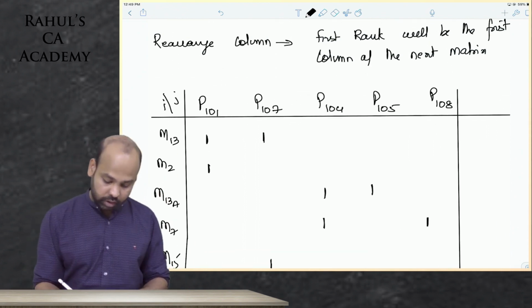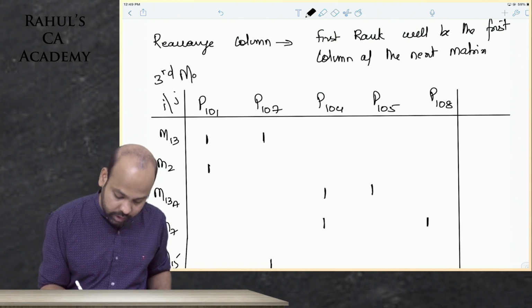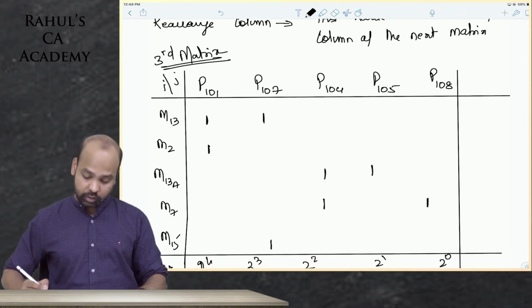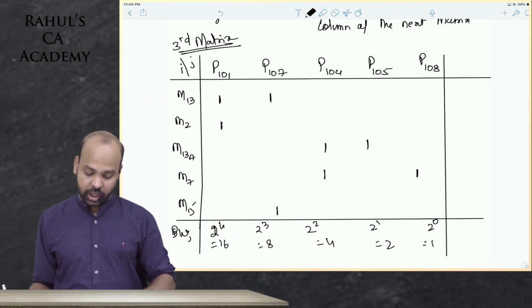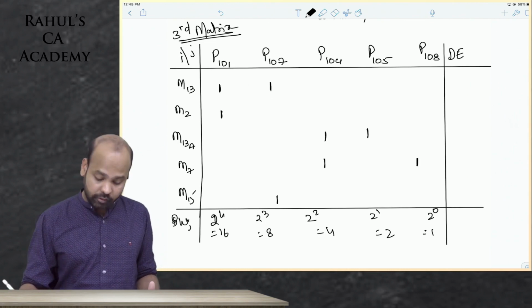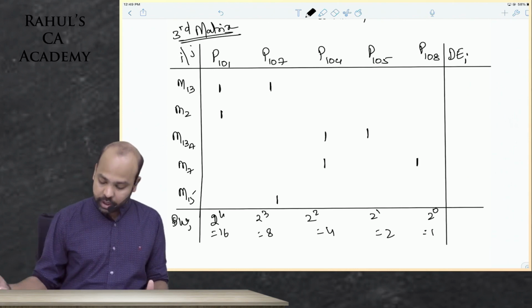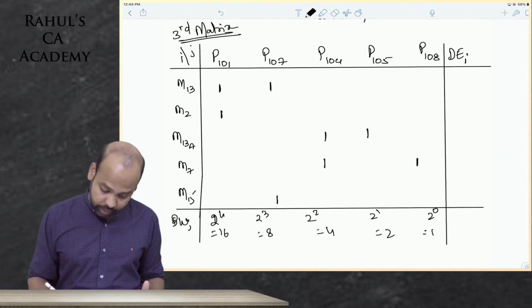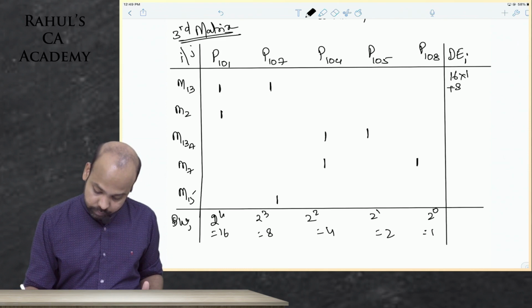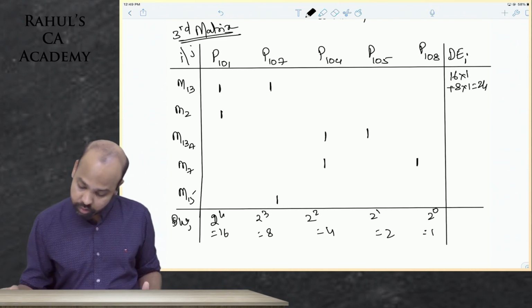So guys, this is your third matrix, beta. This is the third matrix that we have just prepared. In this third matrix, you will now again compute decimal equivalents for every row. I hope everyone knows how to do that by now. 16 into 8, 8 into 1, that is 24.